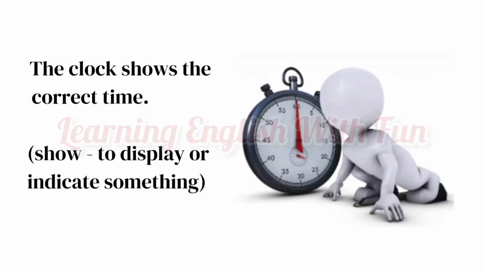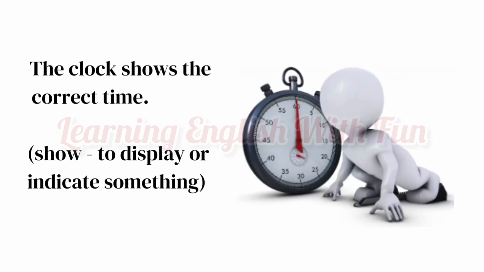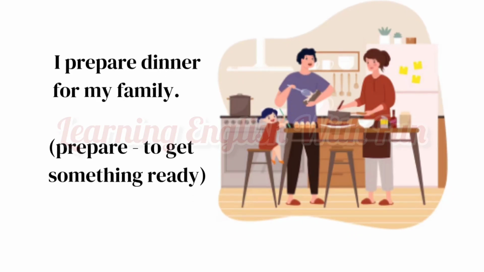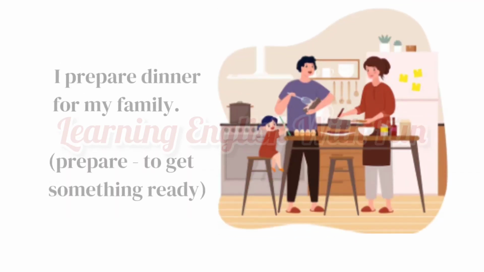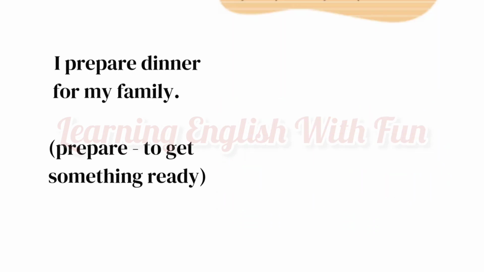The clock shows the correct time. The verb show means to display or indicate something. I prepare dinner for my family. The verb prepare means to get something ready.